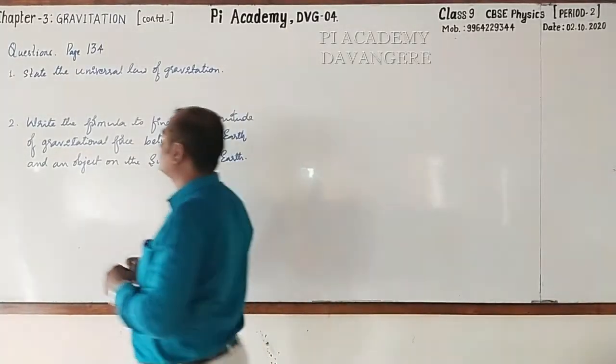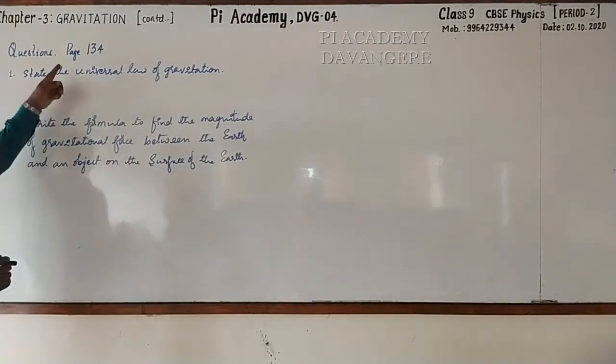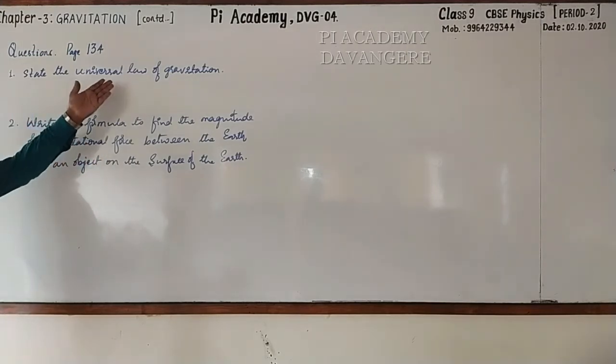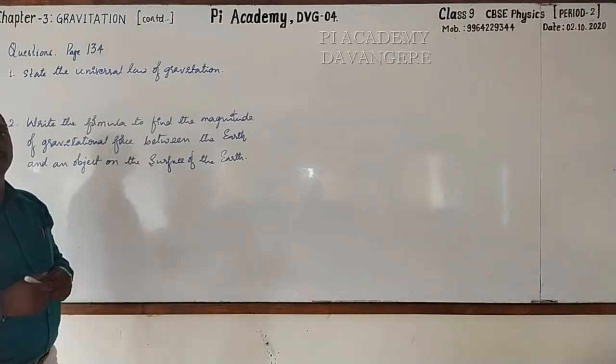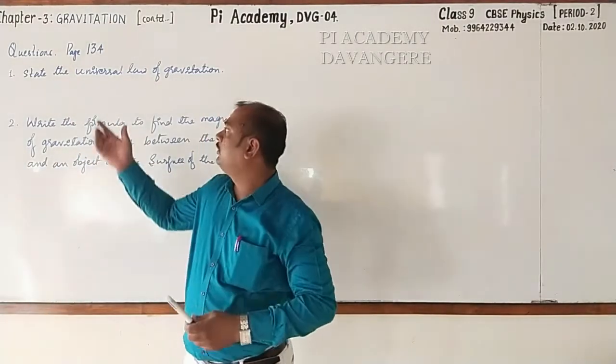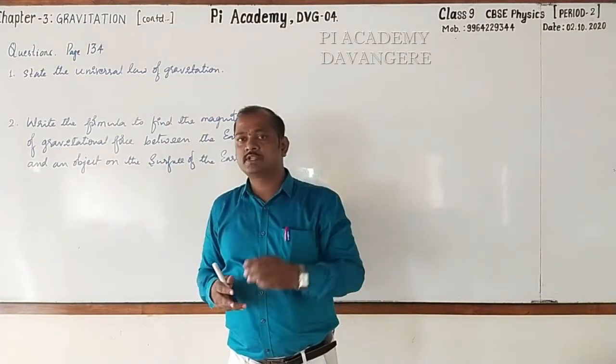Dear students, in the textbook, they have given the blue questions in the page number 134. I have written the same. Look here, the first one is state the universal law of gravitation. We have already come to know that in the very first period only we have stated that one. Once you recall that, what is the statement?